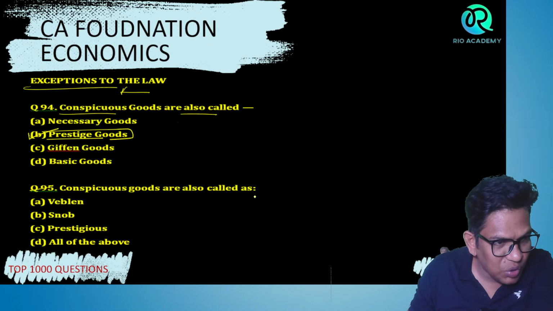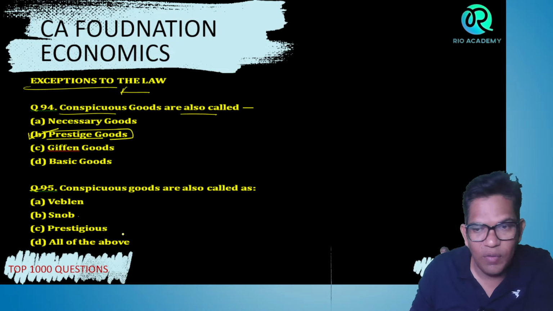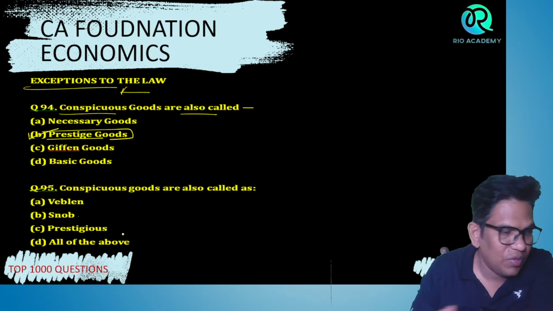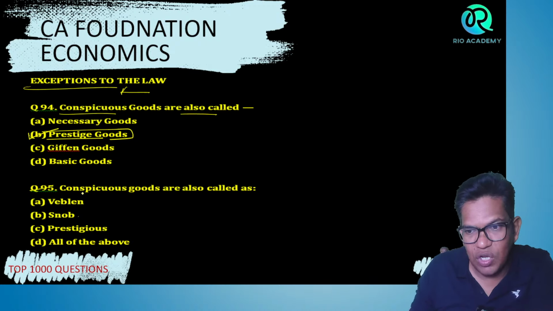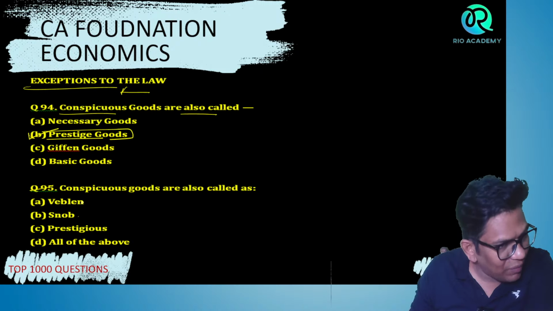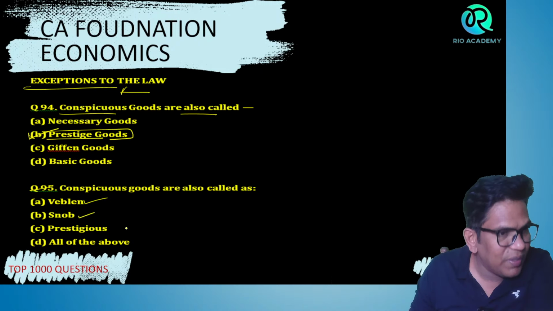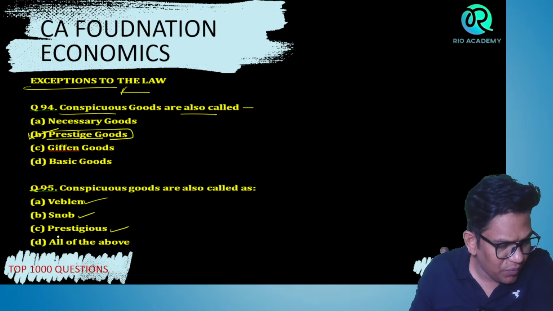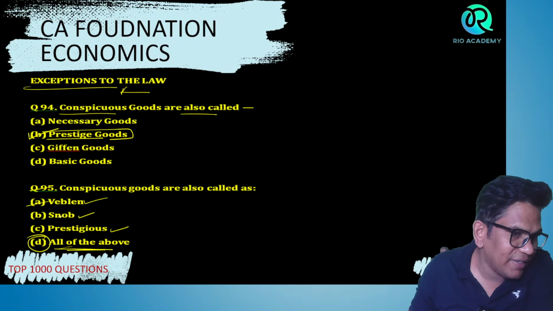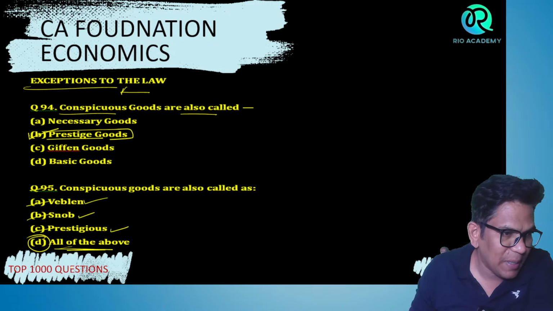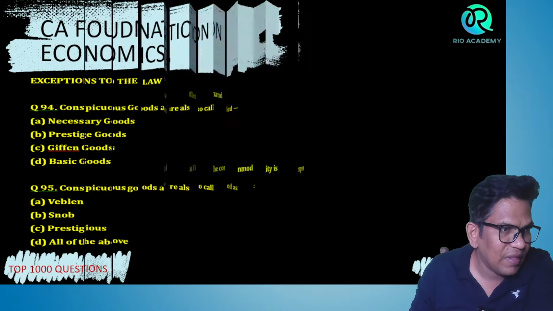Conspicuous goods are also called as Veblen, snob, prestigious, or all of the above. See, conspicuous goods are also called, my dear students, Veblen effect, snob, prestigious goods. It's nothing but all of the above. All comes under Veblen, snob, prestigious. Understood?